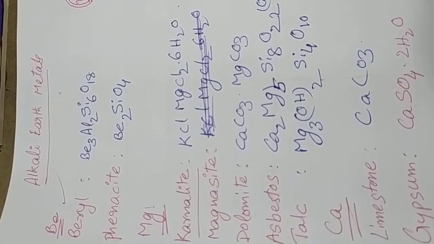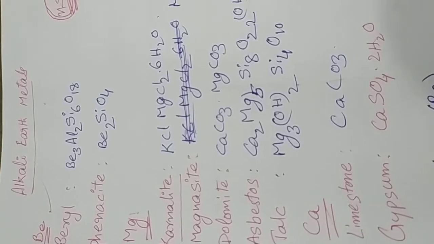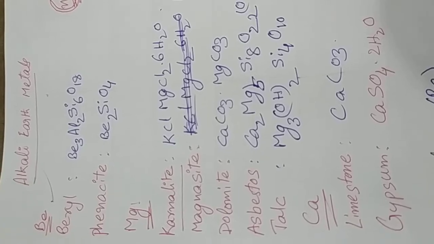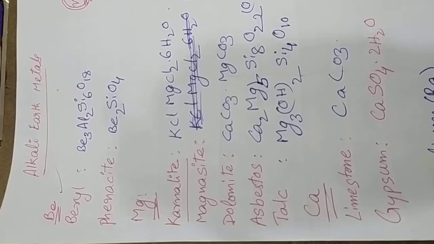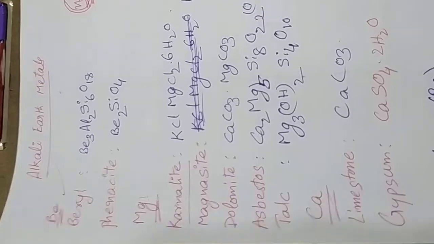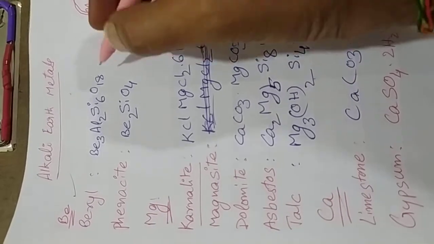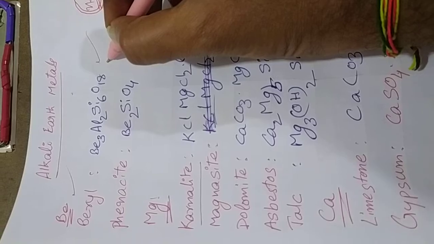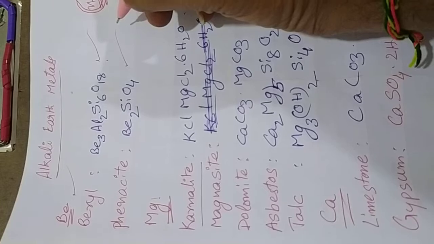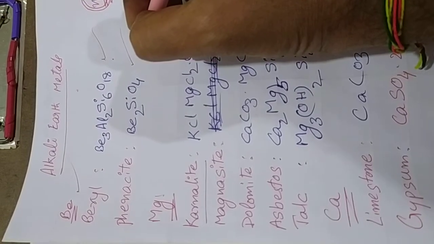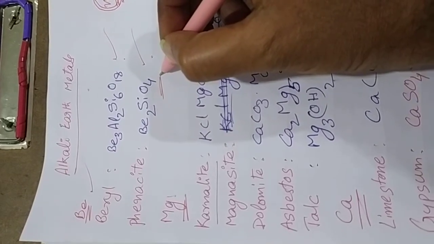Whatever compounds we obtain from the earth are all combined with silicates. Silicate is one of the impure compounds which combines with the metal component, so we should accept the silicate. Beryllium aluminum silicate is one of the compounds, and it is an anhydrous compound, as well as phenacite. Phenacite is beryllium silicate. This is also an anhydrous compound.